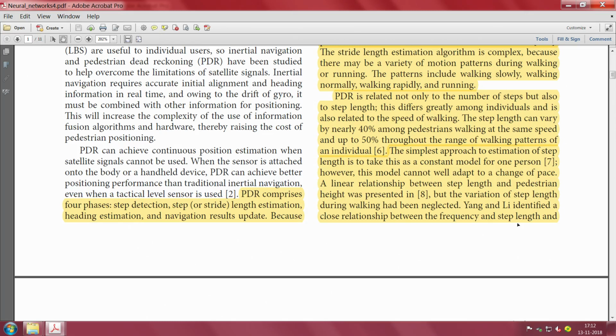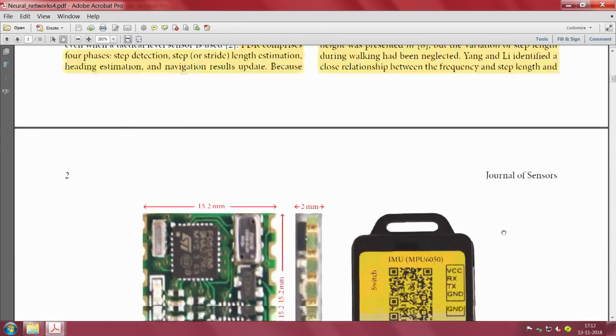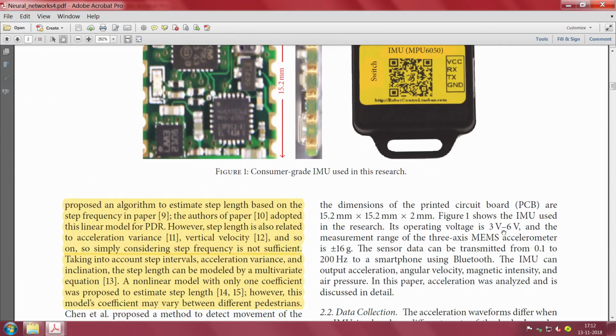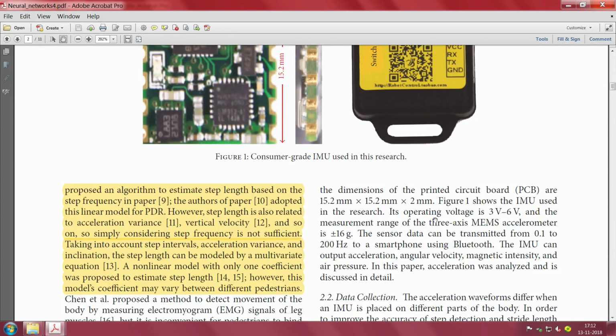Yang and Lee, another set of authors, identified a close relationship between frequency and step length and proposed an algorithm to estimate the step length based on step frequency in some other work. The authors of paper 10 adapted this linear model for PDR. So a whole bunch of work on how to get to the step length are all referenced in this.